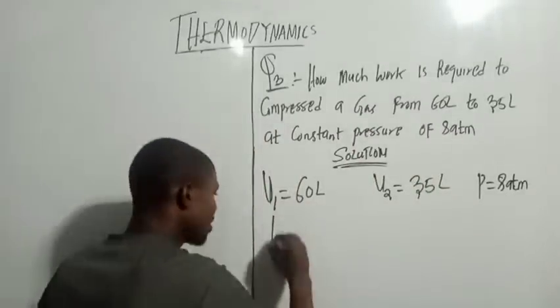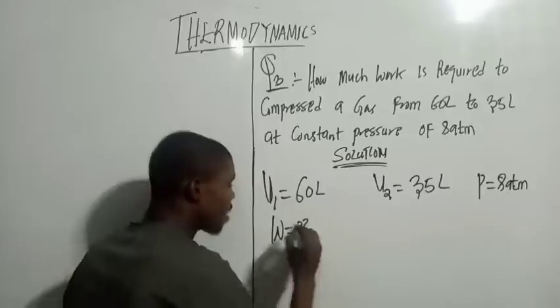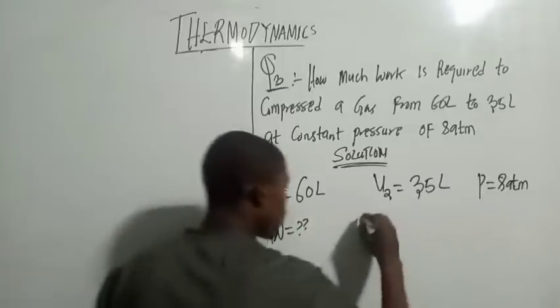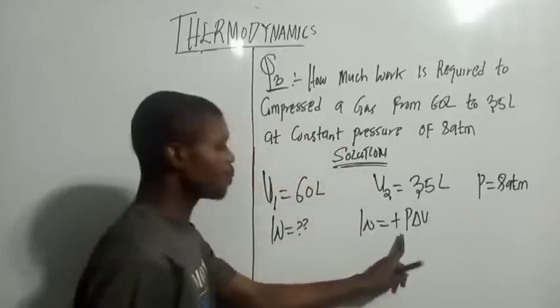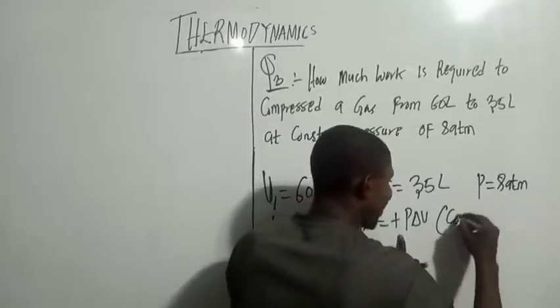So now they're asking what is the work done. Now remember, I gave you two formulas here. Work is equal to plus P change in V. Now when it's positive, it is compression.